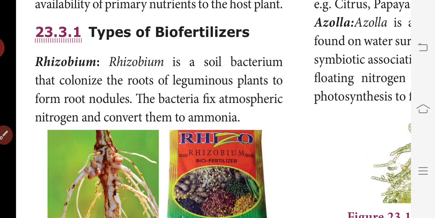This is nothing but Rhizobium, which forms root nodules. Rhizobium is a soil bacteria present in the roots of leguminous plants to form root nodules.